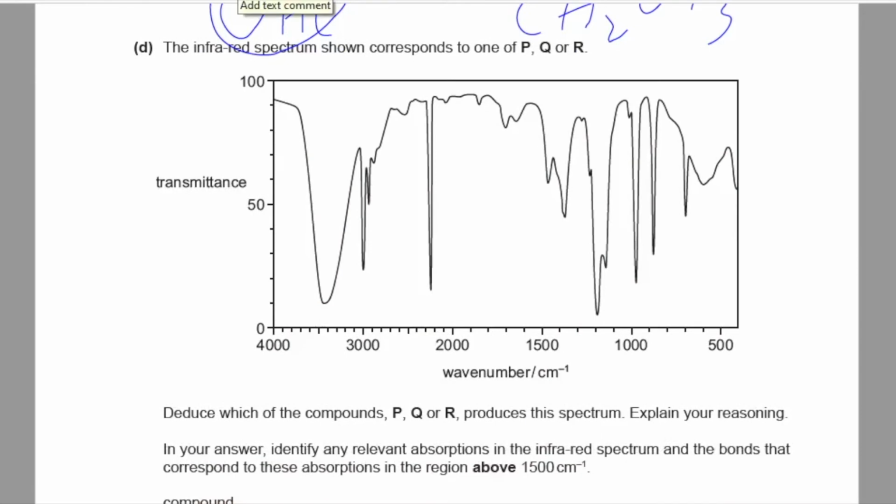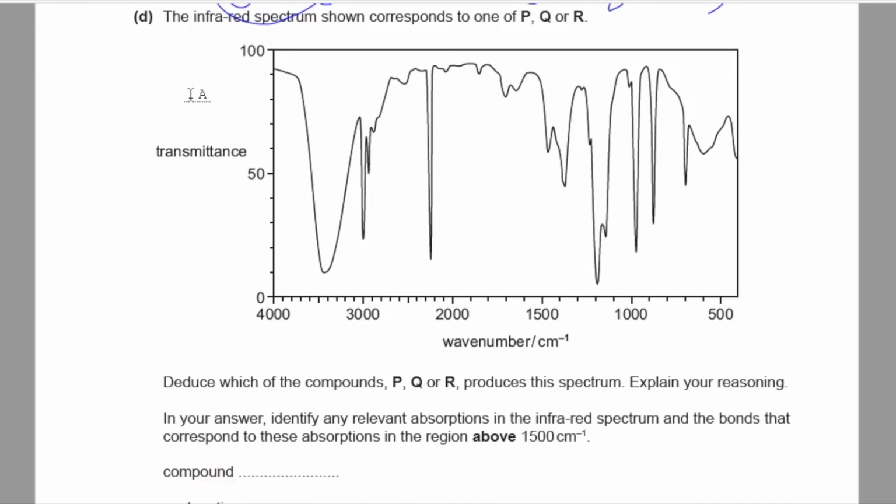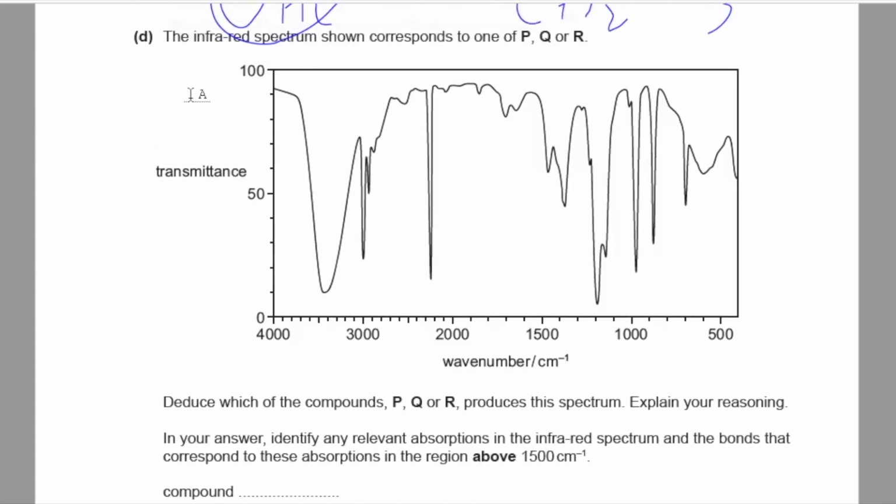Part D, the infrared spectrum shown corresponds to one of P, Q, or R. Deduce which of the compounds P, Q, or R produces this spectrum. Explain your reasoning. In your answer, identify any relevant absorptions in the infrared spectrum and the bonds that correspond to these absorptions in the region above 1500 per centimeter. So,